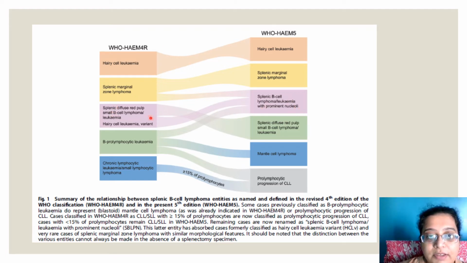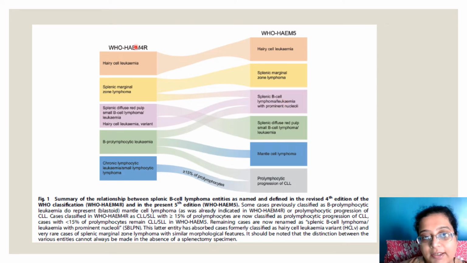Splenic diffuse red pulp small B-cell lymphoma/leukemia remains the same. However, hairy cell leukemia variant has gone into the large prominent nucleoli category.